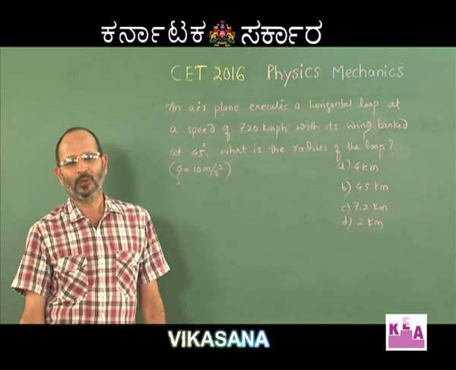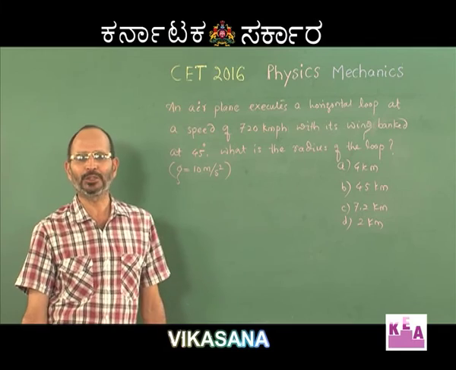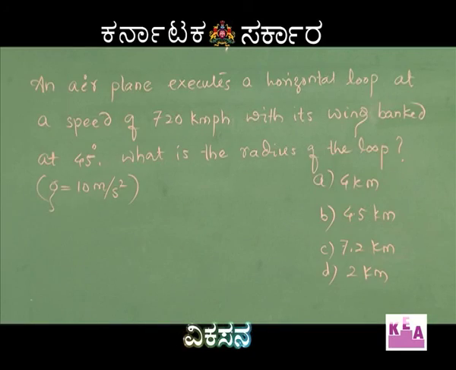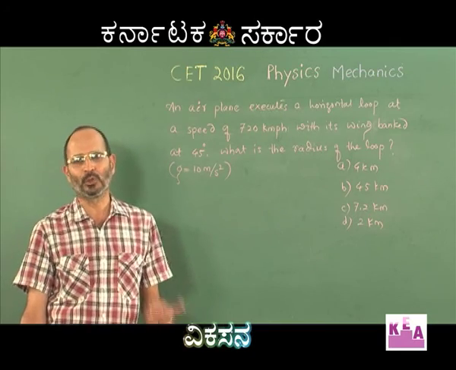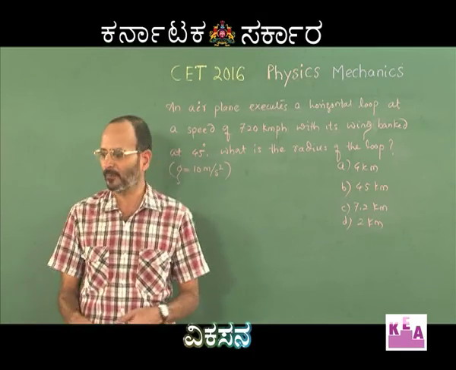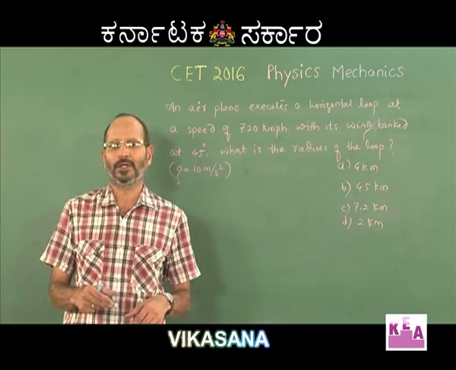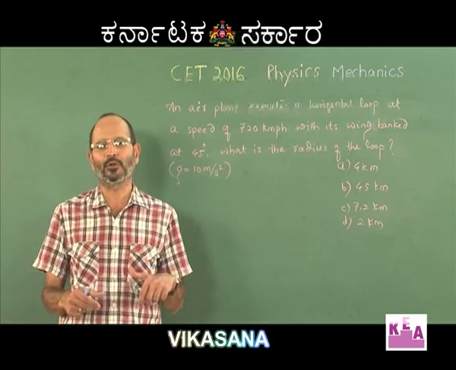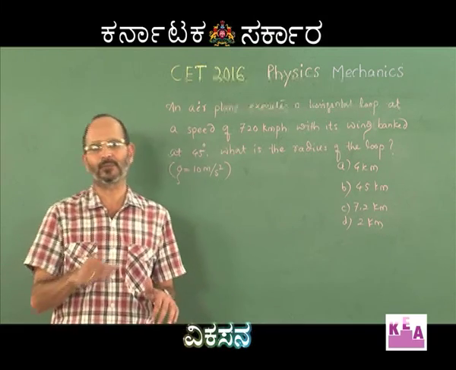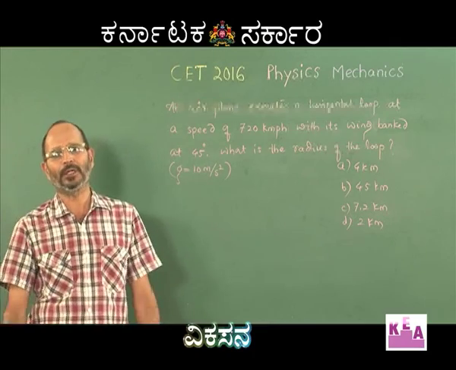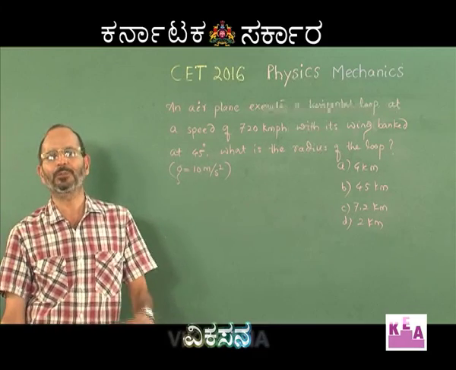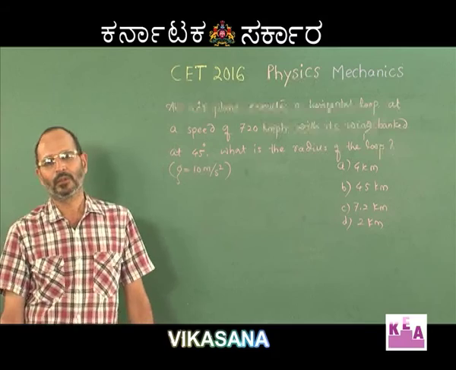Banking. But unfortunately, as the circular motion is being exhibited by an airplane, it's not like banking of roads. If it were a vehicle, I think we would have banked the roads for the vehicle's comfort, right? But here it's an airplane, therefore it has banked its own wings. Let me try to explain why banking is done basically.